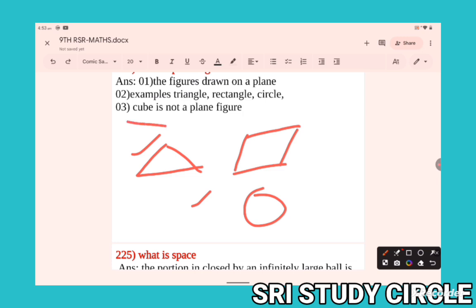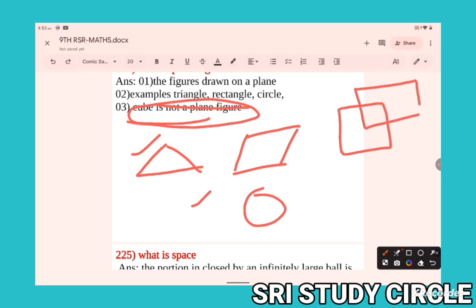A cube is not a plane figure. This is wrong: suppose this is also one figure, but a cube object is not a figure. That one is an object, a 3D object. So this is a figure.